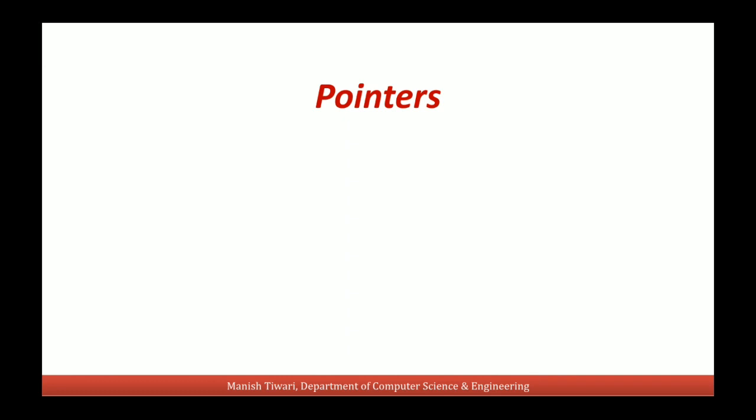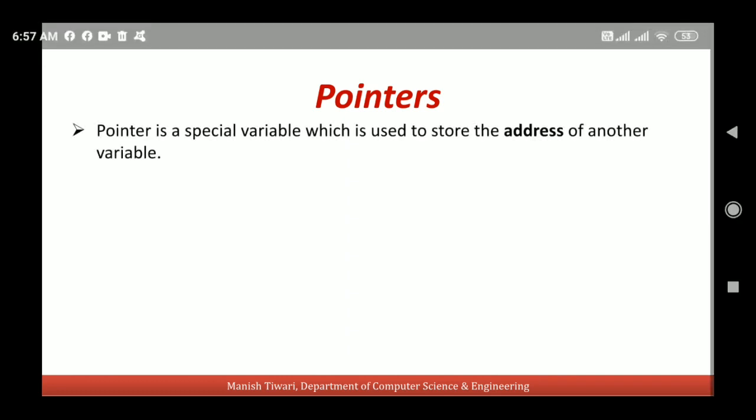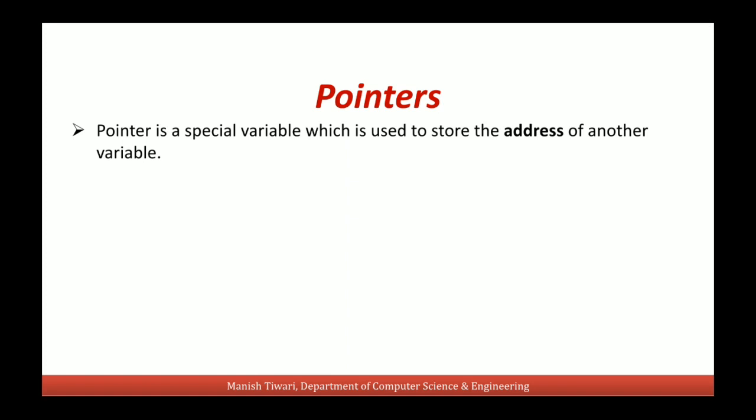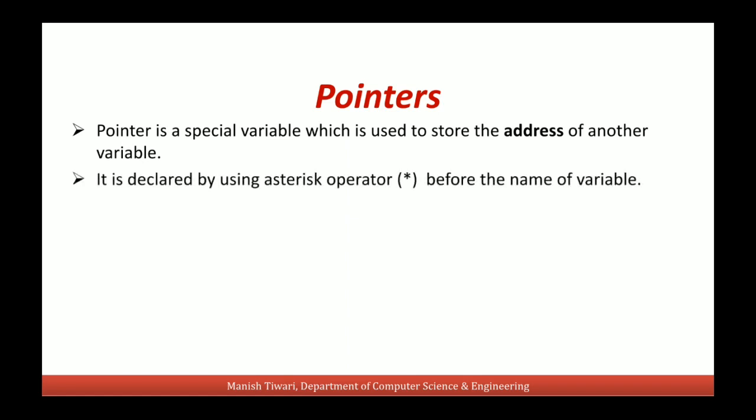Now comes the definition of pointer. So pointer is a variable which is used to store the address of another variable. That means if a variable stores the address of another variable, then that variable is called a pointer variable. It is declared by using this asterisk operator before the name of the variable. Like here I am declaring two variables. I is an integer variable while p is a pointer variable.